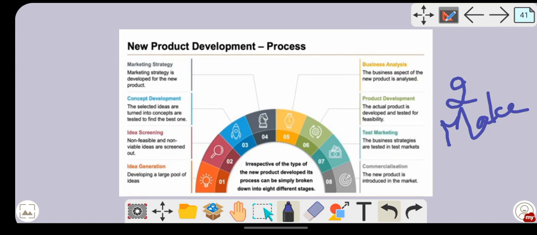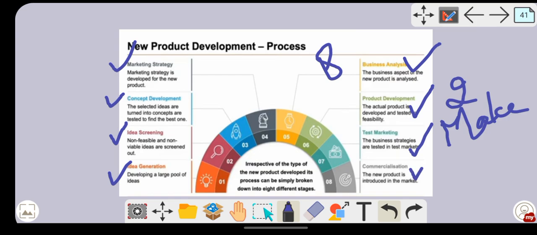Every company has a department called design and development. This particular department has teams in it, or maybe some companies have only 3 to 4 members. They are responsible for designing a new product. So the new product development process has 8 stages or steps. Please remember how many stages there are: 8 stages. So what is the first one? Idea generation, idea screening, concept development, then marketing strategy, business analysis, product development, test marketing, and commercialization.